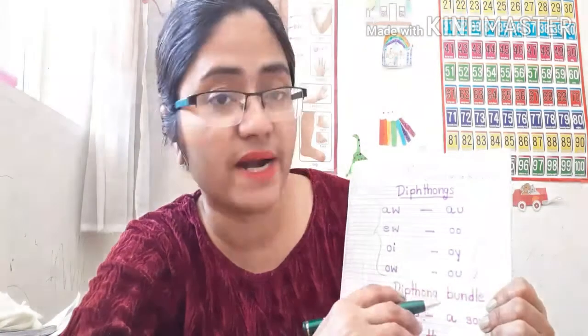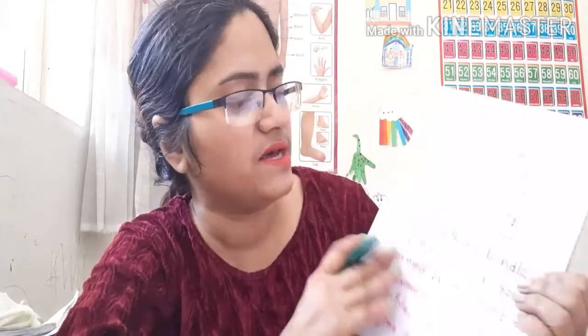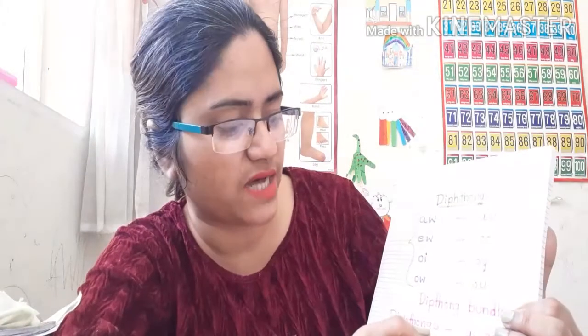So, diphthong. What is a diphthong? A diphthong is a sound formed by the combination of two vowels in a single syllable, in which the sound begins as the first vowel and moves towards another, as in coin, loud, owl.